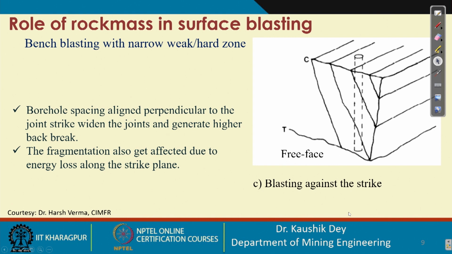Now, this is one case. The reverse case may occur when we have a free face across the strike direction of the joint. This is the free face, these are the natural joint directions, this is the dip of the joints, and the free face is at this side. So, in this case we have a slightly different situation.